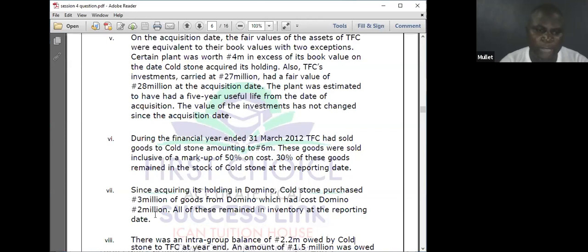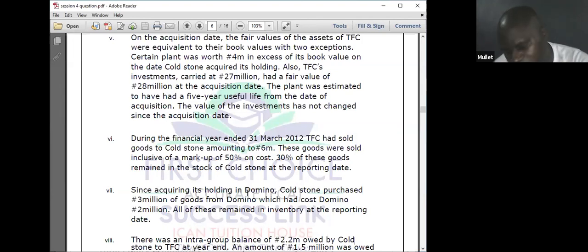Additional information 7. Since acquisition, it's holding in Domino. Custom purchased 3 million of goods from Domino. Domino is the seller, which has cost Domino 2 million. All of these still remain in inventory at the reporting date. Who is a Domino associate? Selling to the parent. Is the one selling to the parent.